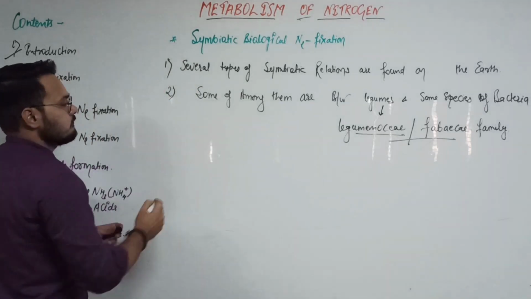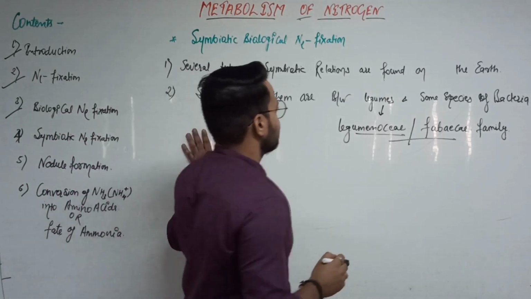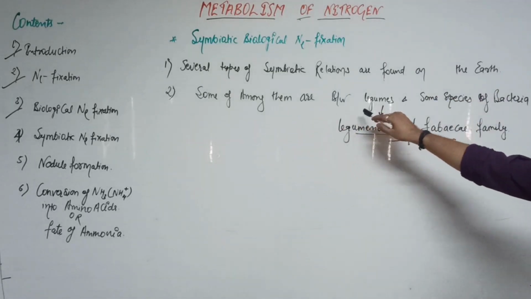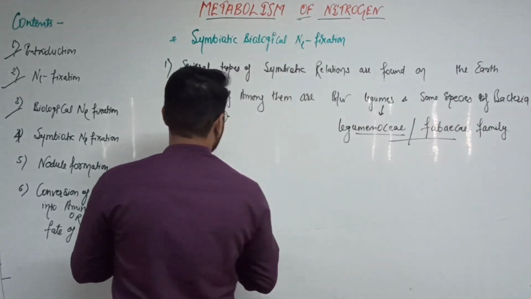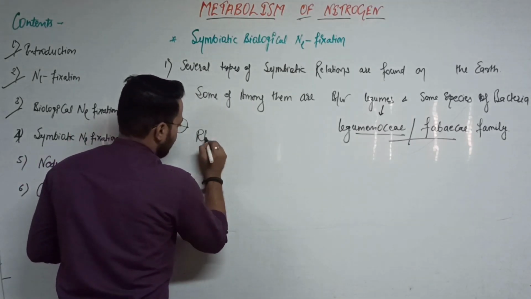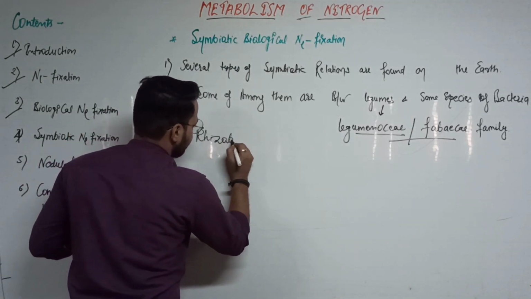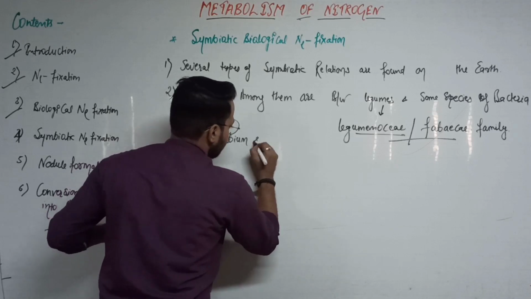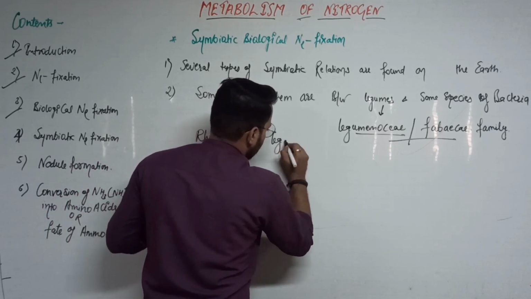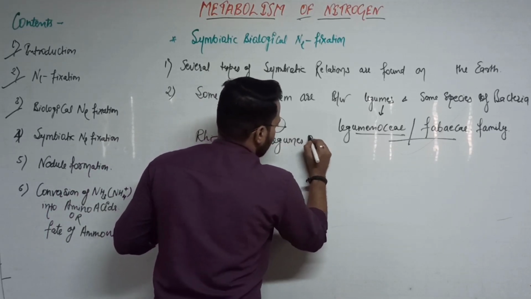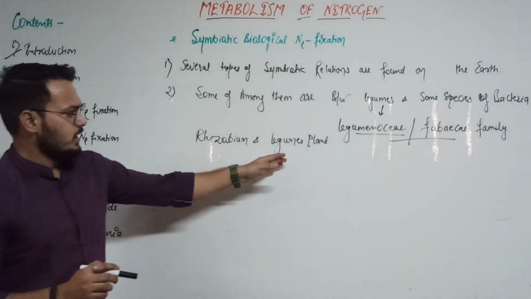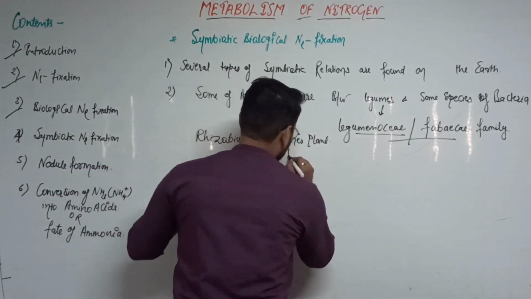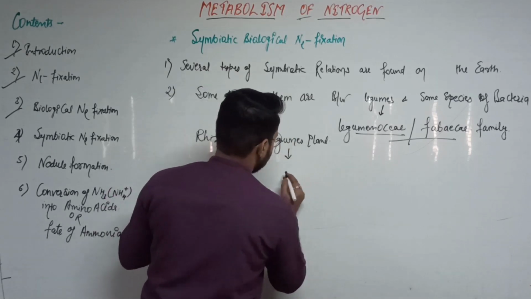One of the famous examples of this symbiotic relation between the legumes and some species of bacteria is Rhizobium and legume plants. There are so many legume plants. As an example, what did our NCERT say?